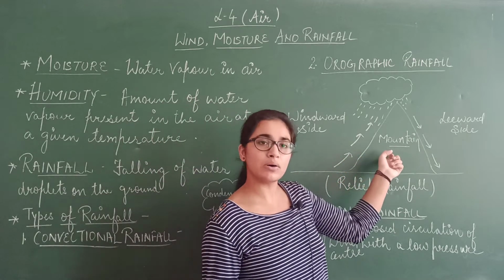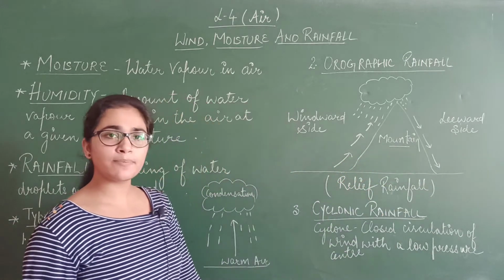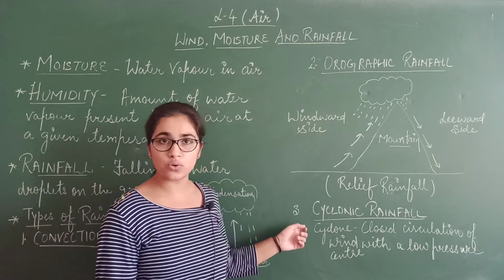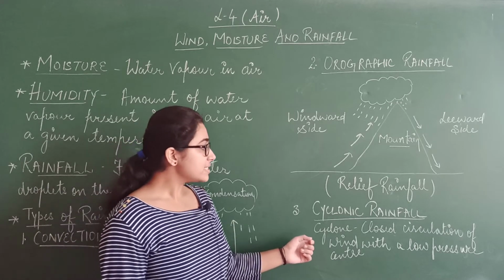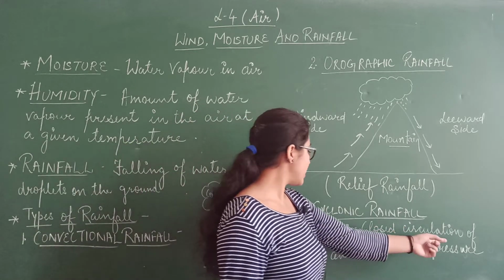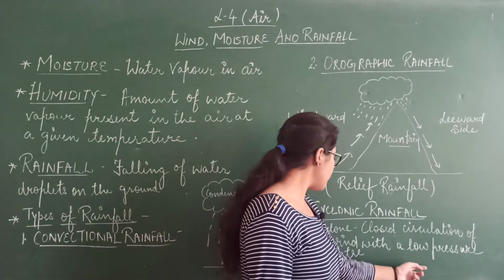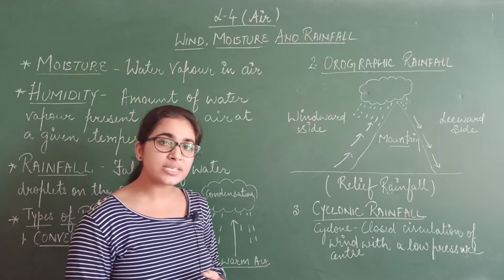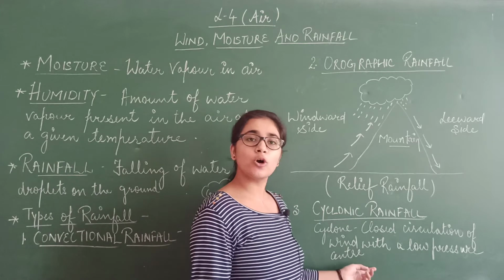strikes the mountain. Now the third type of rainfall is cyclonic rainfall. This is related to cyclones. Now what is a cyclone? Cyclone is a closed circulation of the wind with a low pressure center. Means circulation of wind is there, and at the center low pressure is there.